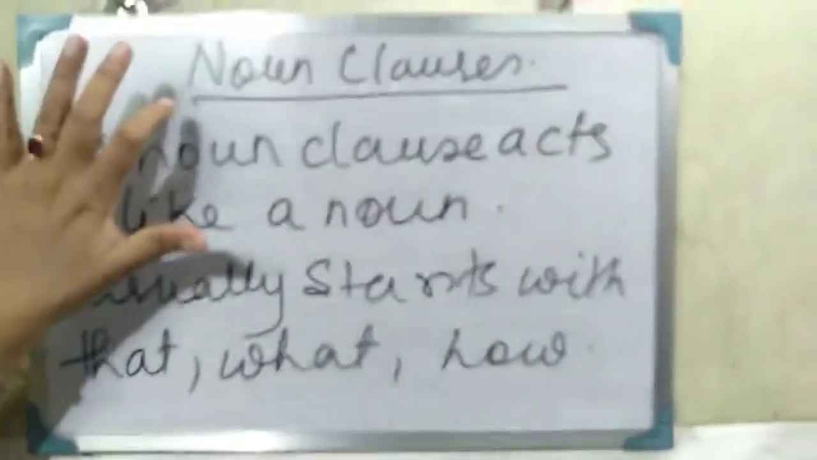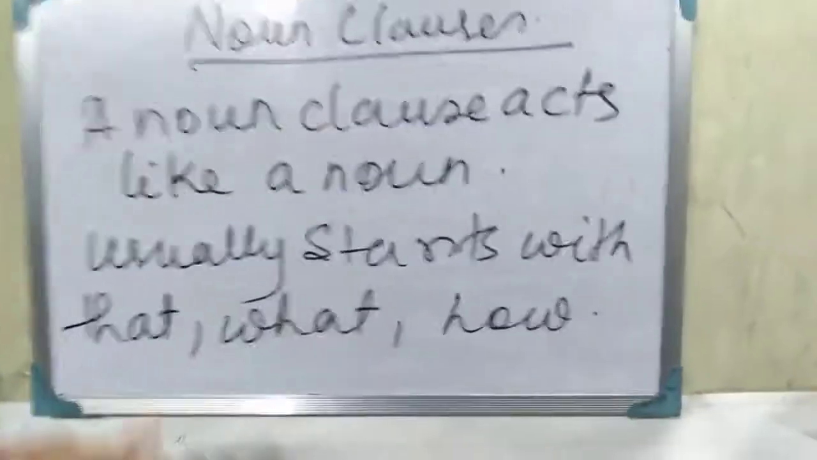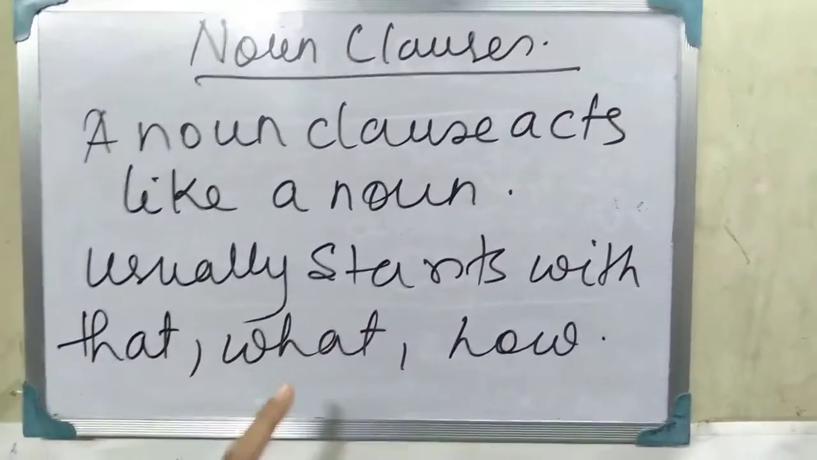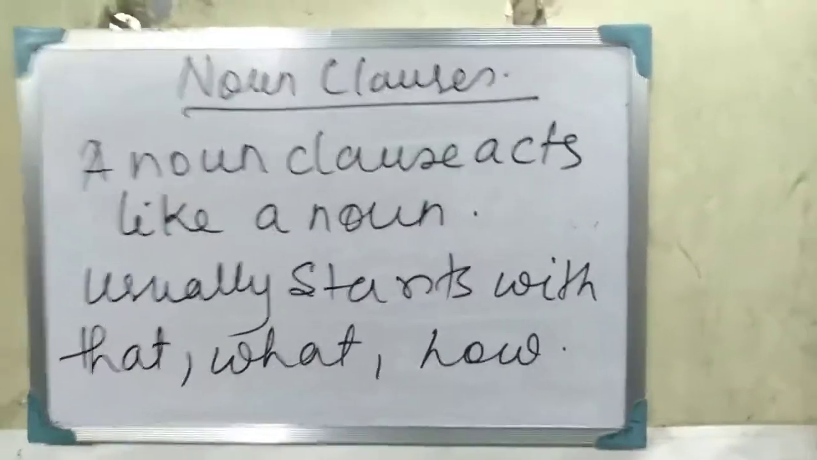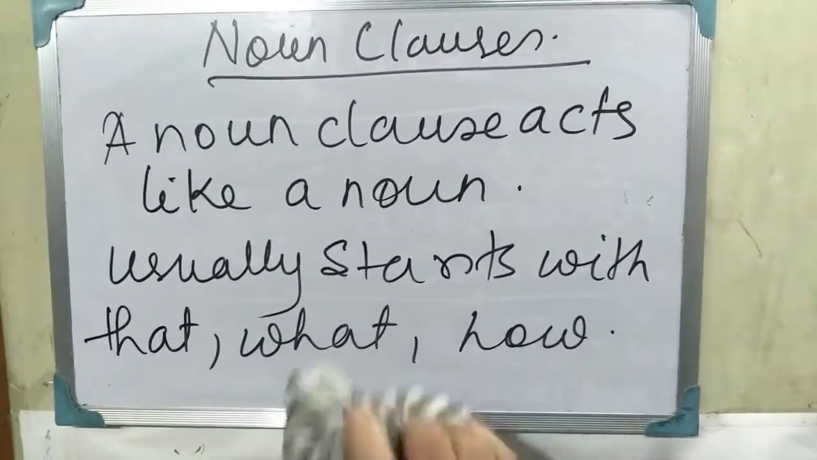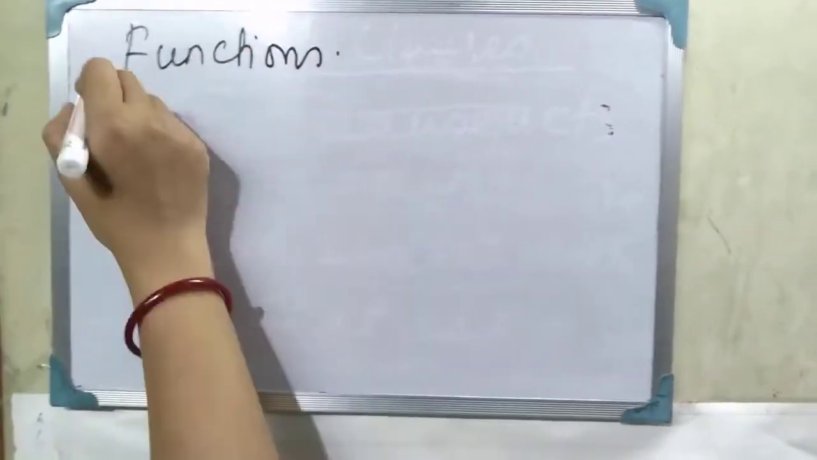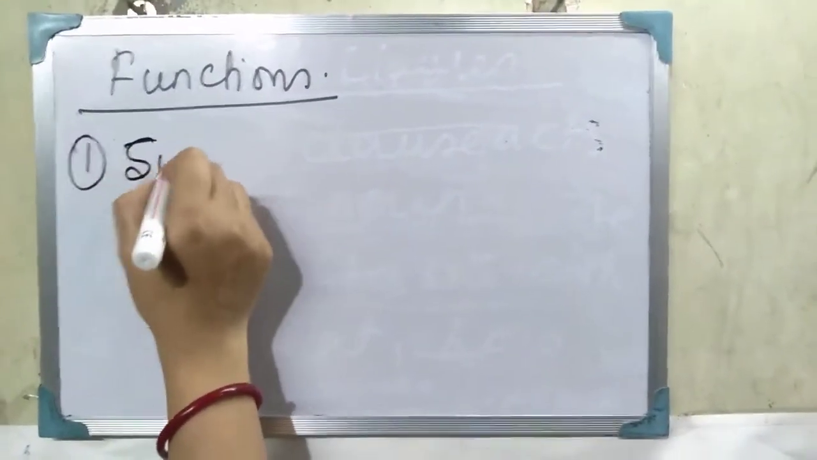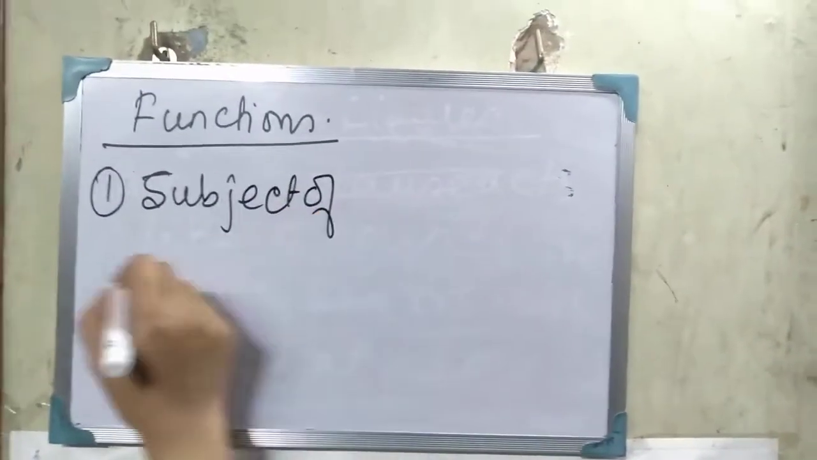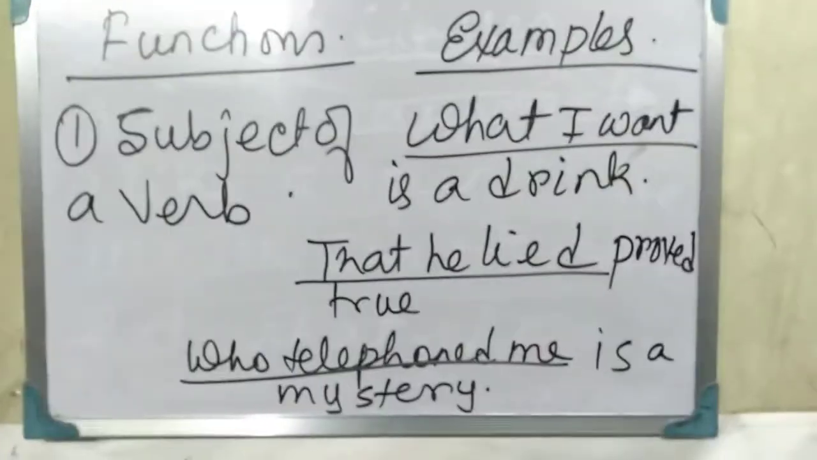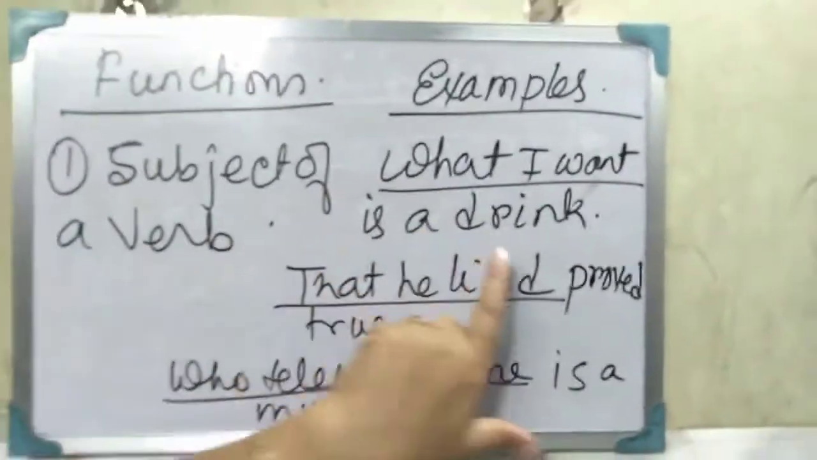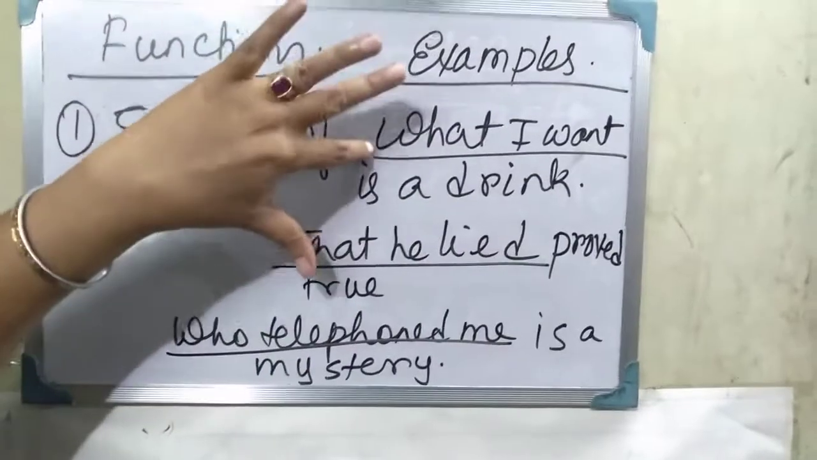Okay, at first I am going to discuss noun clauses. A noun clause acts like a noun. So it usually starts with that, what, how. Functions: it can come as a subject of a verb. Noun clause can be used as a subject of a verb. Like, what I want is a drink. Here, what I want is the noun clause.